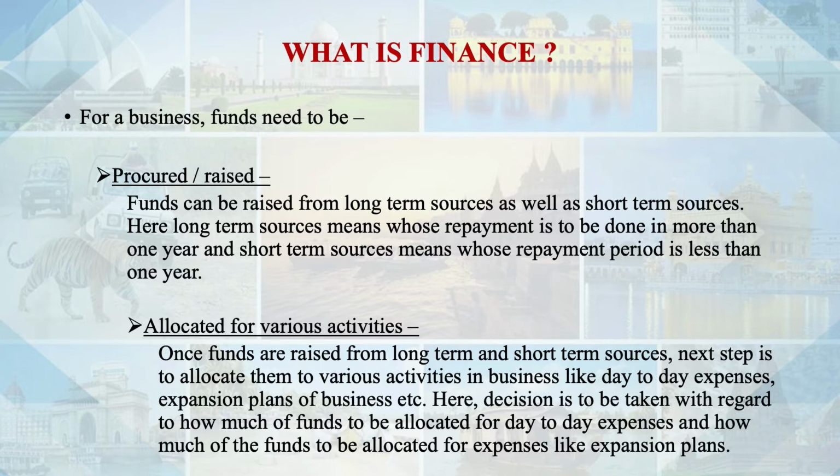So the very first function is procurement of funds, and in this function we need to take a decision on how much of the funds need to be procured from long-term sources and how much from the short-term sources. The next part is allocation of the funds for various activities.